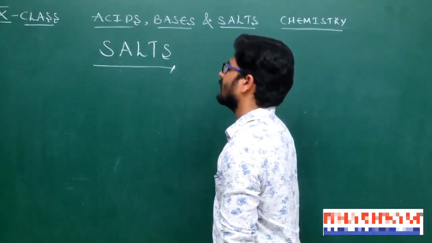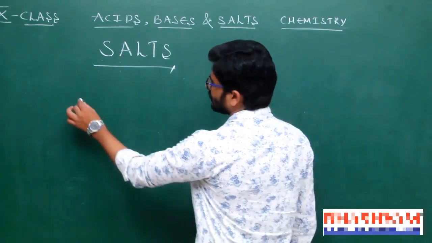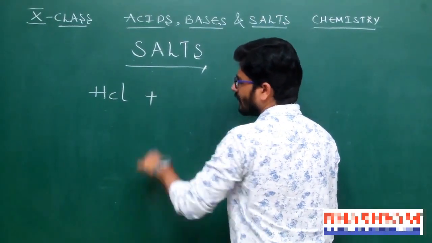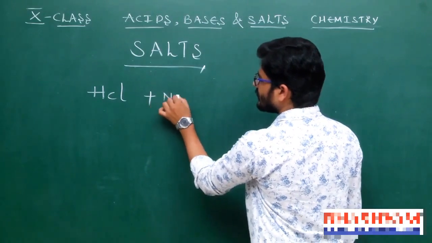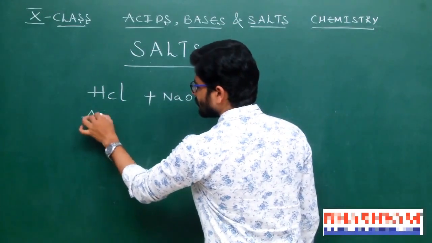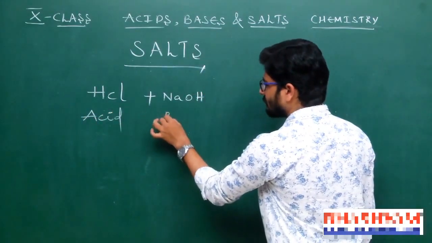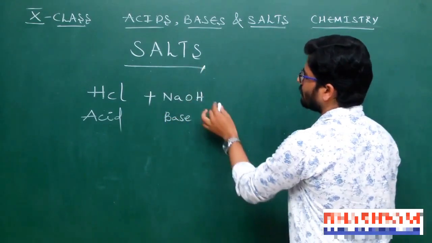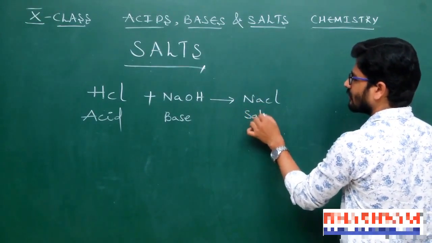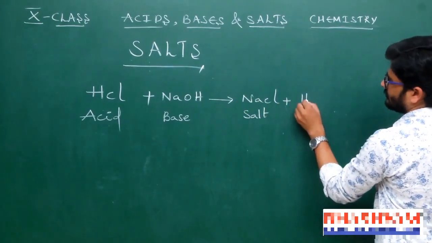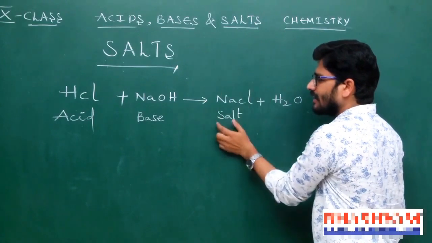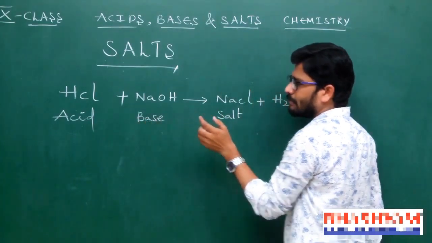So for that I consider one reaction. The best example for acid, I consider hydrochloric acid, and I consider the base sodium hydroxide, NaOH. So HCl is the acid, NaOH is the base, to form NaCl as a salt and water. So the salt can be prepared when an acid reacts with a base.